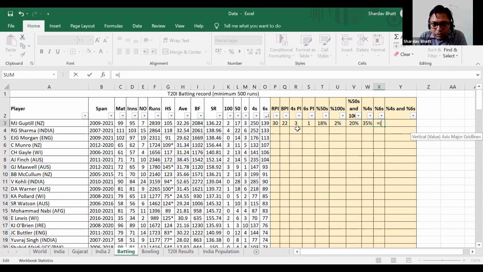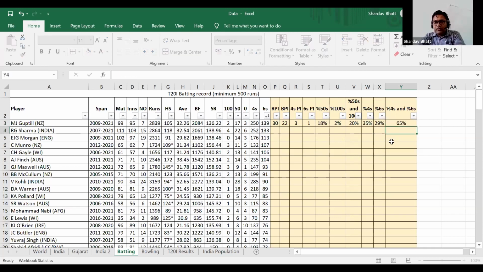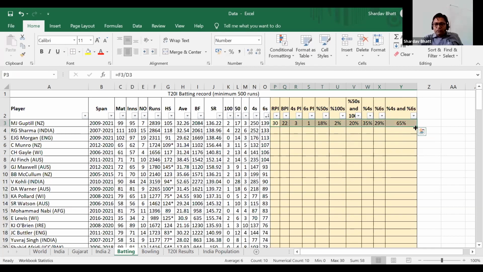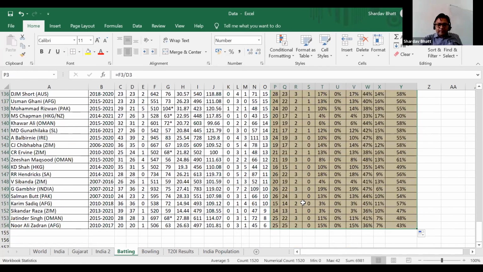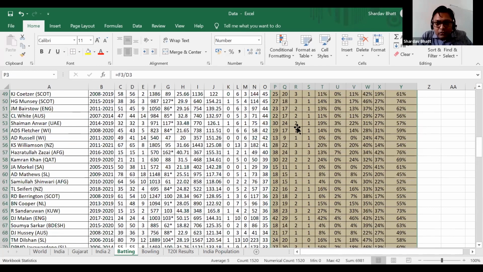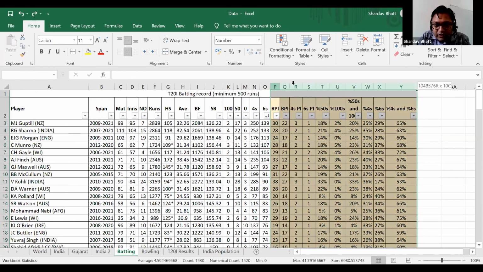So it is equal to the number of sixes divided by total runs. Number of sixes multiplied by 6 divided by number of runs. So 29% sixes are there. And then this is the addition of 4s and 6s, so 65%. Now I'm going to drag this over all the batsmen who scored more than 500 runs. And now I will see who is scoring the most runs per inning in 2020 cricket.